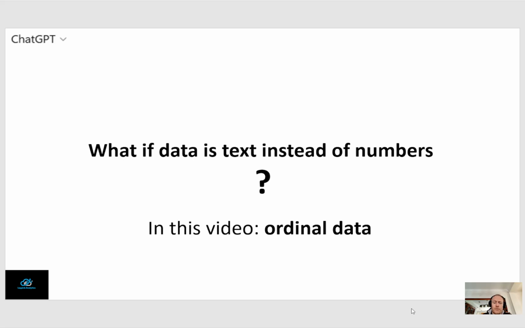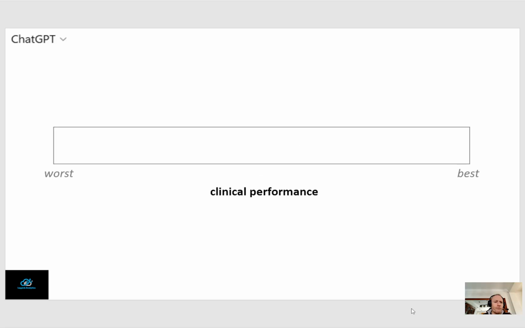So I've taken exactly the same language prompt that I used in the previous video, but I have just very slightly tweaked it to deal with ordinal text data. What do we mean by ordinal text data? Well, here we see an example.